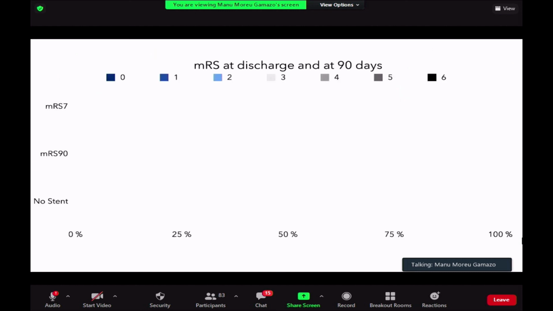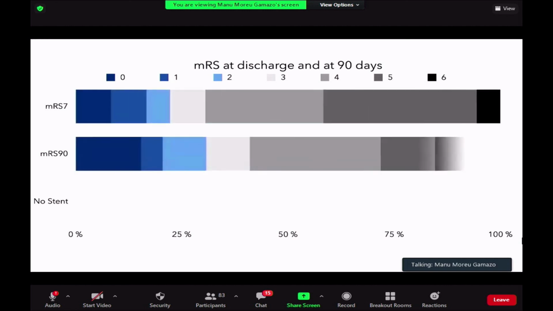And these were the results that we have at 90 days. As you can see, the ranking 0 to 2 is not as good as in the retrospective study.